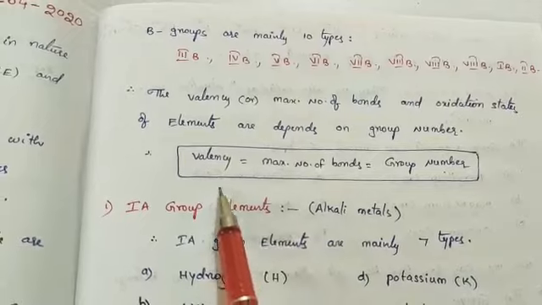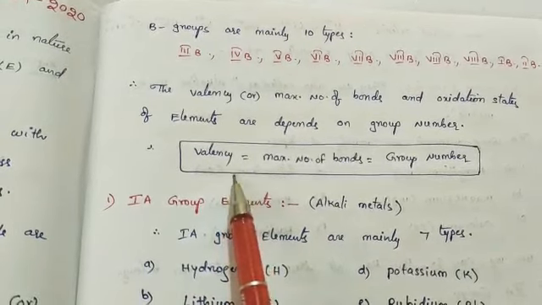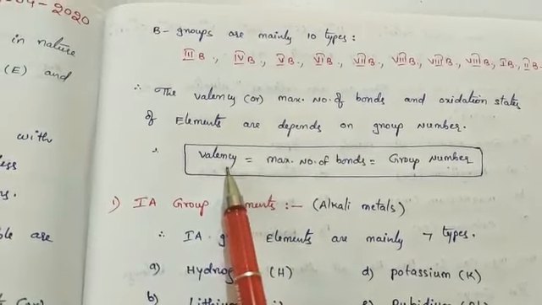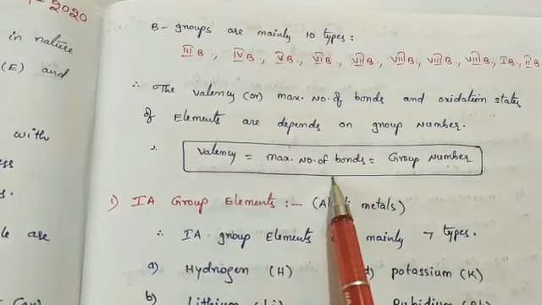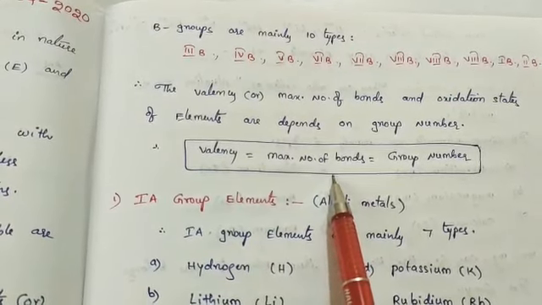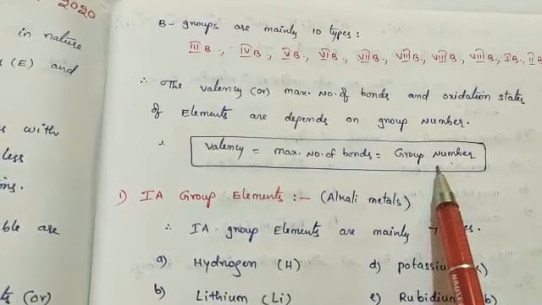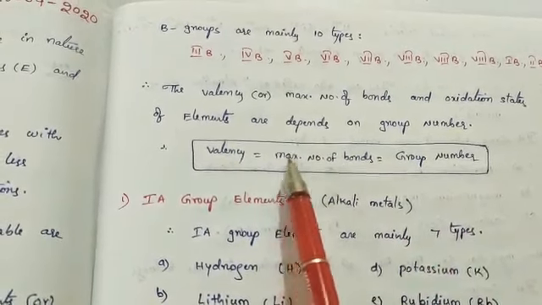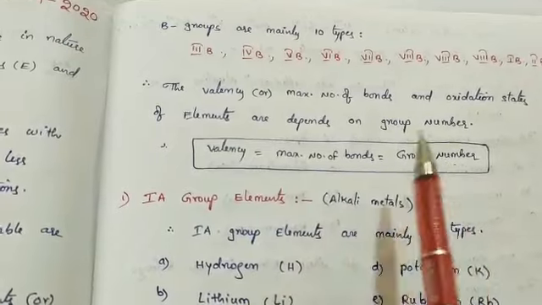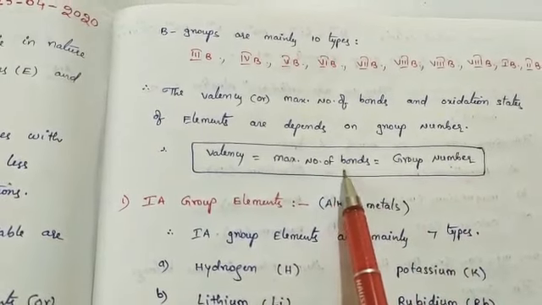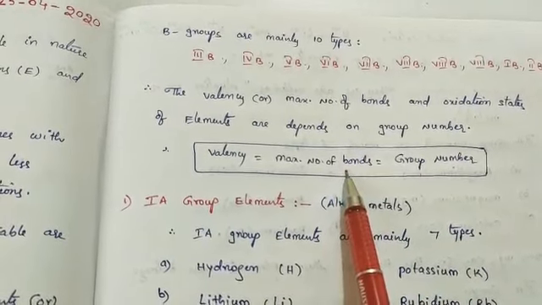So we can understand simply by using this formula: the valency of the element, which is the maximum number of bonds formed by the atom, is nothing but the group number of the element. So the group number and valency must be the same.